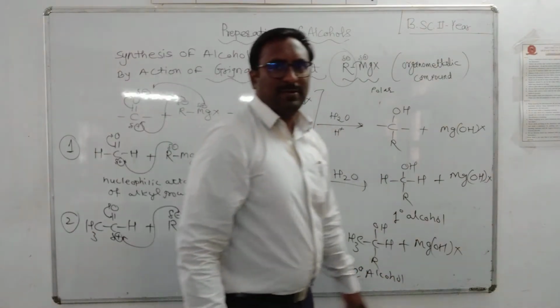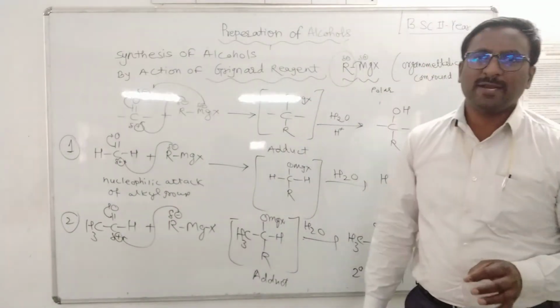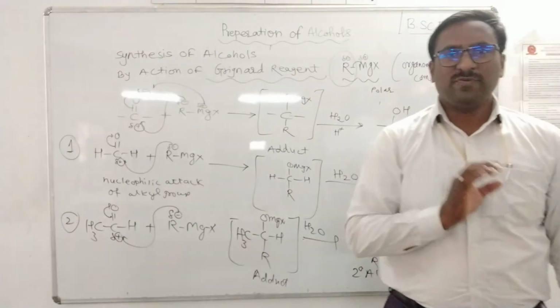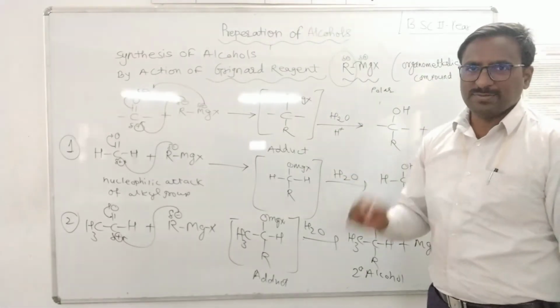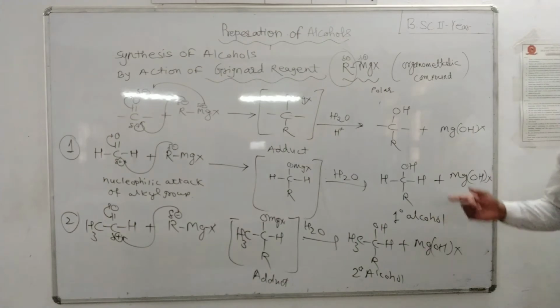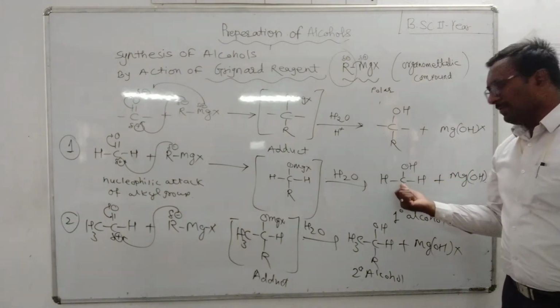What is primary alcohol? What is secondary alcohol? Watch our first video, where we have already discussed what is 1 degree and what is 2 degree. Primary alcohol is one where the OH group is attached to a 1 degree carbon.